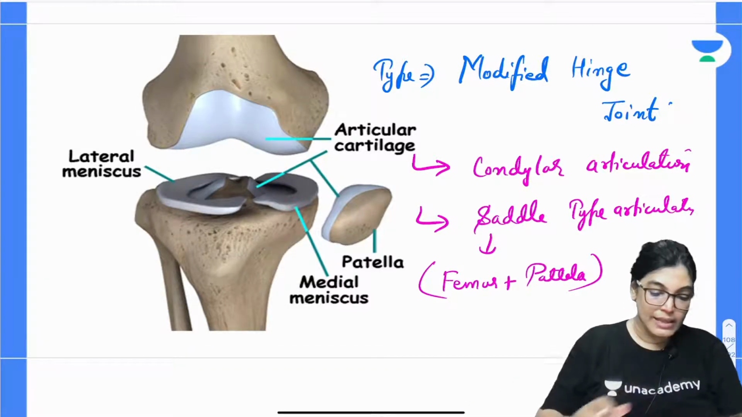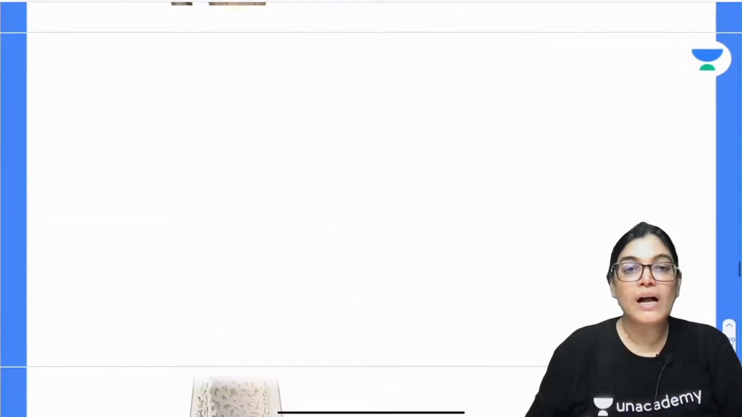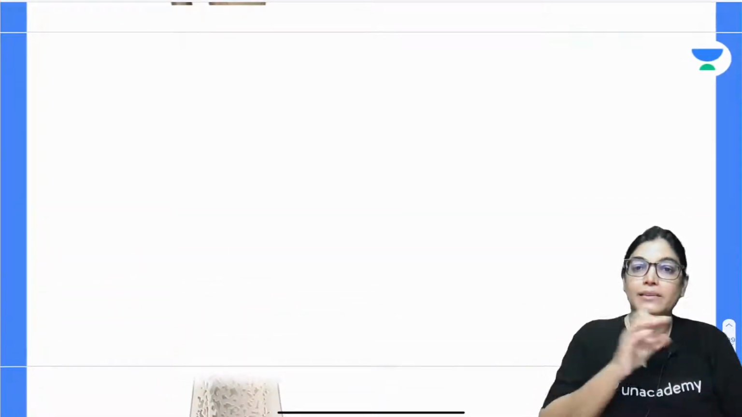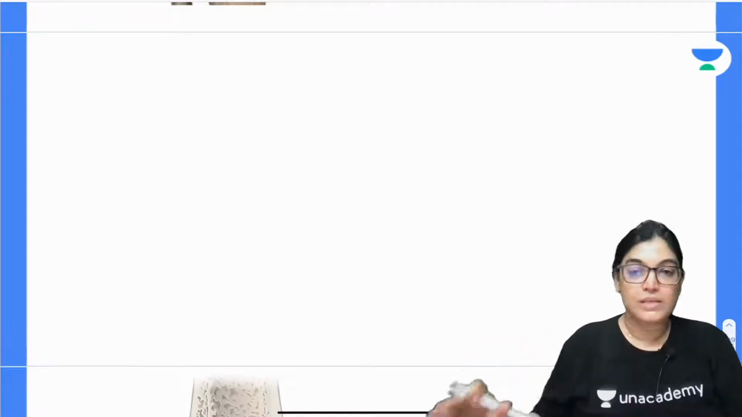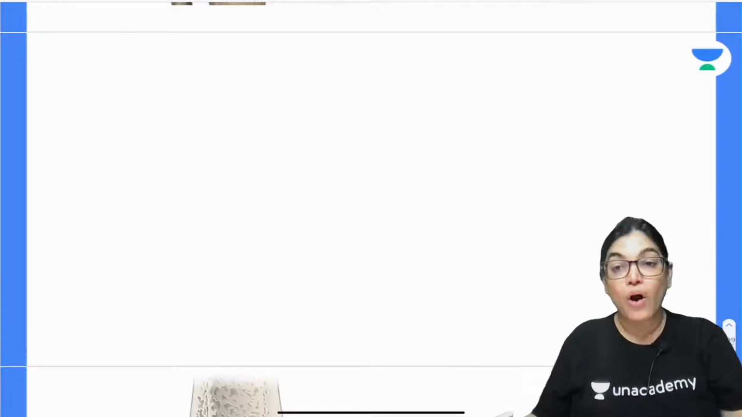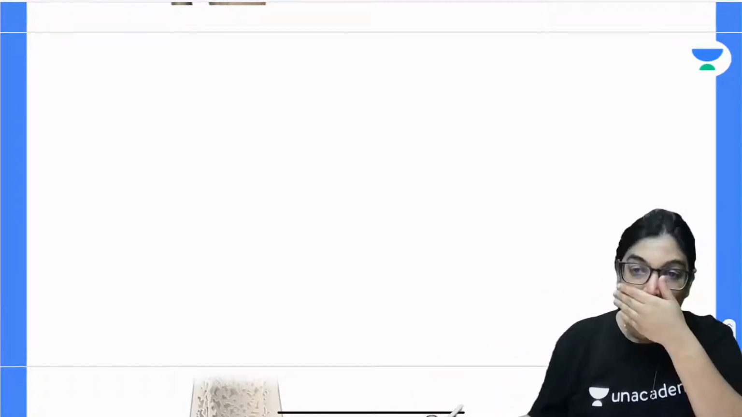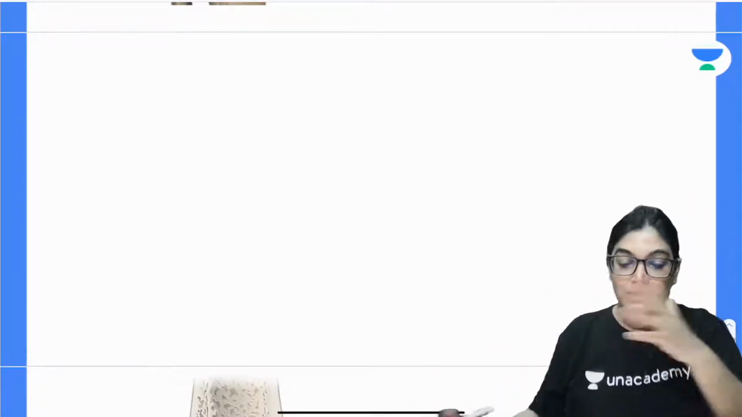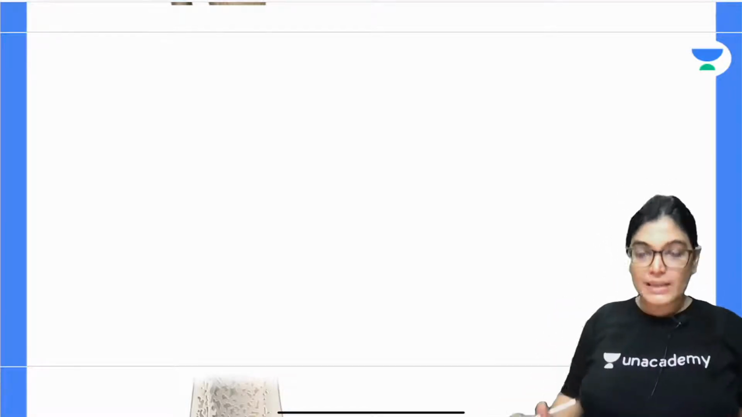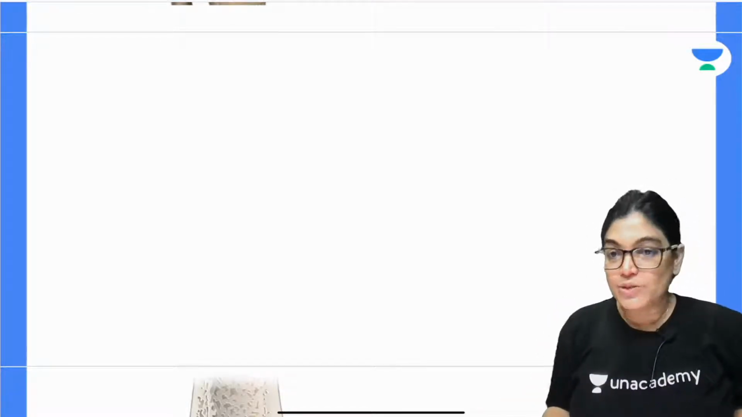Okay, so is it clear? Let's move on to the next. So the next point is that I want to give you the detail of all the ligaments in relation to the knee joint, that is the primary ligaments and the secondary ligaments. So let's first enumerate them. First, we have to enumerate all the ligaments in relation to the knee joint.